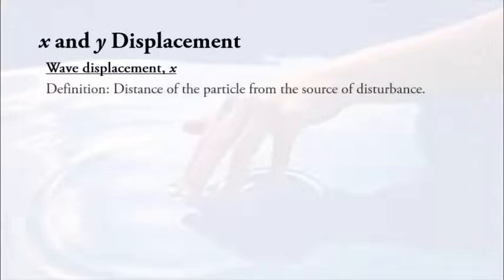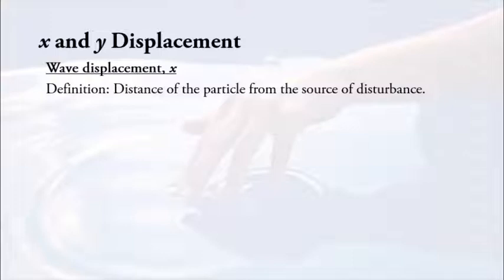Now, just now we looked at the wave motions, right? We say that along the wave, the particle is just moving up and down. It doesn't travel together with the wave. Meaning that when it comes to wave motion, every motion consists of an x displacement and a y displacement. The x displacement is the motion of the wave and the y displacement is the motion of the particles. So x displacement, we also call it wave displacement. It is the distance of the particles from the source of the disturbance.